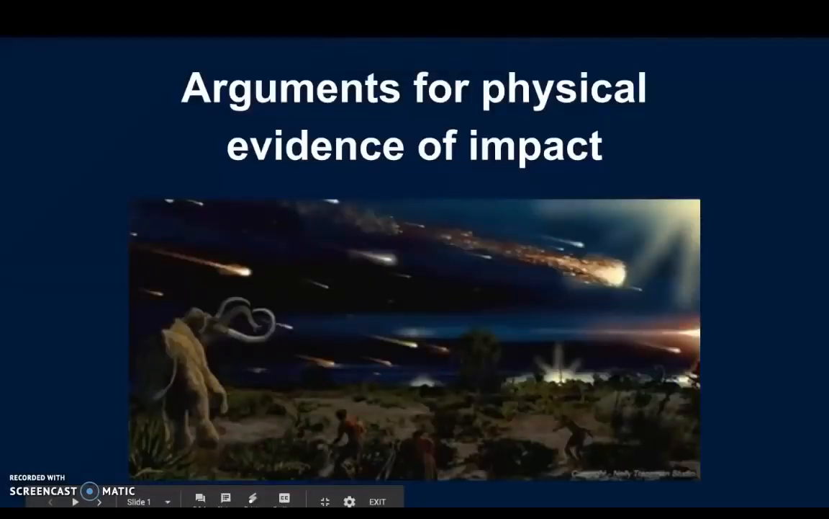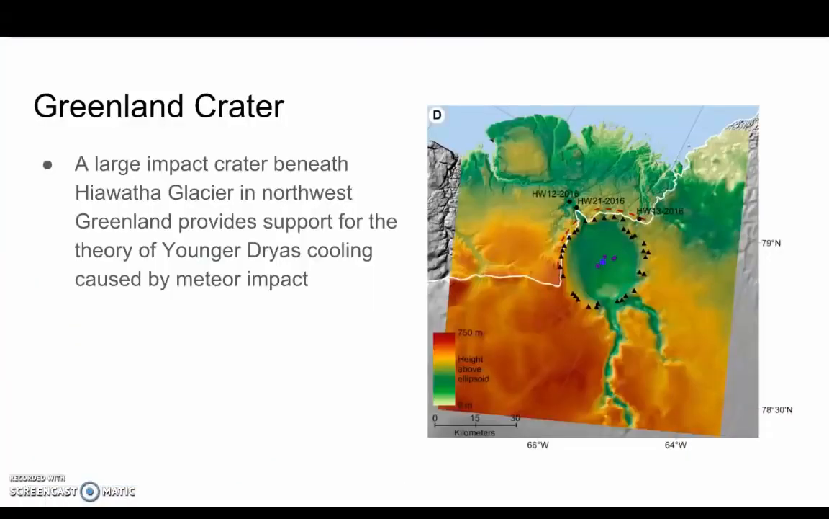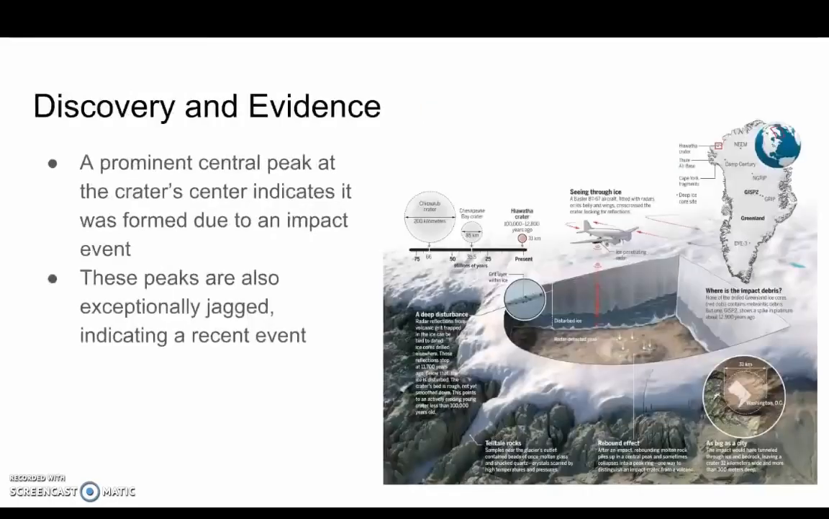Arguments for physical evidence of impact. Work by Kjaer et al. uncovered the existence of a 31-kilometer wide impact crater beneath Hiawatha Glacier in northwest Greenland, providing support for the theory of Younger Dryas cooling caused by meteor impact. The discovery of this crater was enabled by airborne radar surveys, and evidence suggests the crater was produced by the impact of a meteor roughly a mile in diameter.